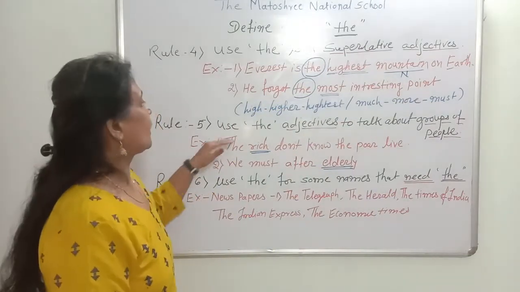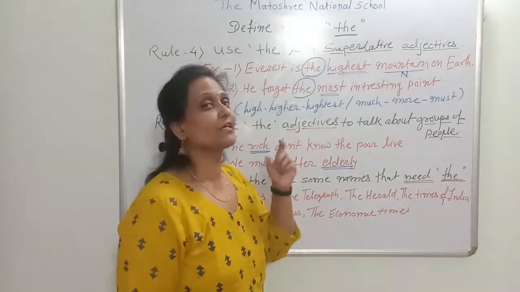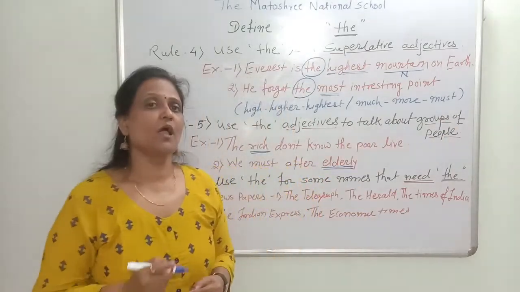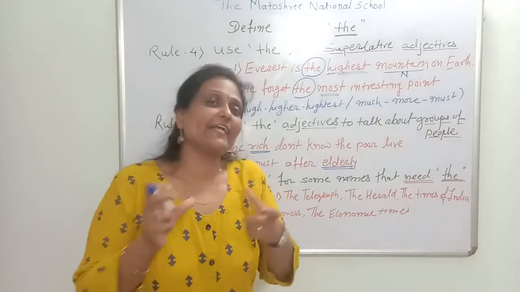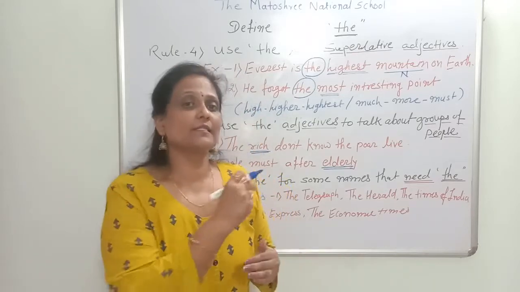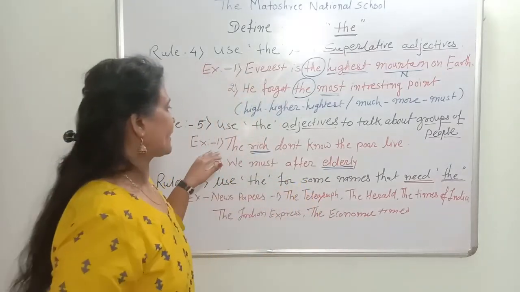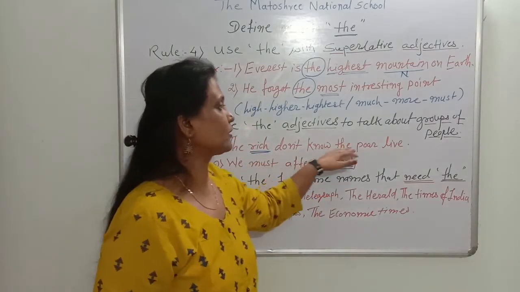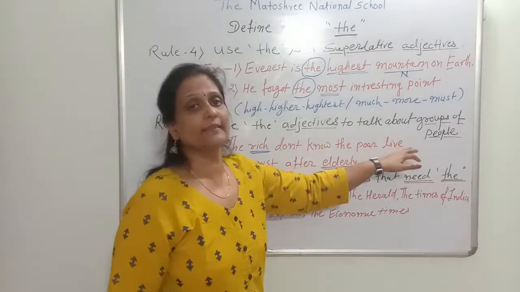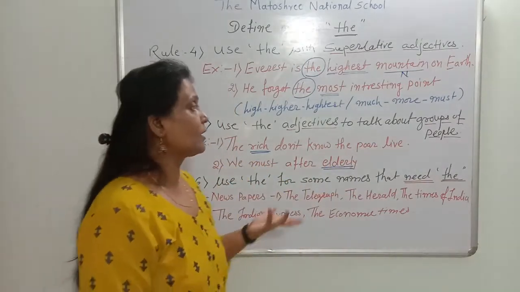Rule 5: use "the" with adjectives to talk about a group of people. We use "the" before the adjective, and this adjective talks about a group of people. For example: the rich don't know how the poor live. Who doesn't know how the poor live? The rich.